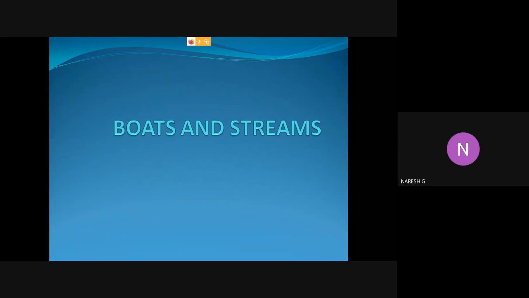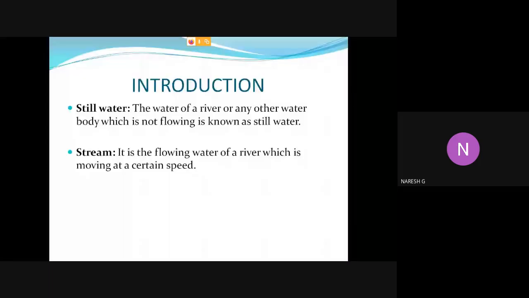In this video, we will see the concept of boats and streams. This is the extension of time and distance. Now here we have to learn some terminologies. First we will see the introduction part on boats and streams.